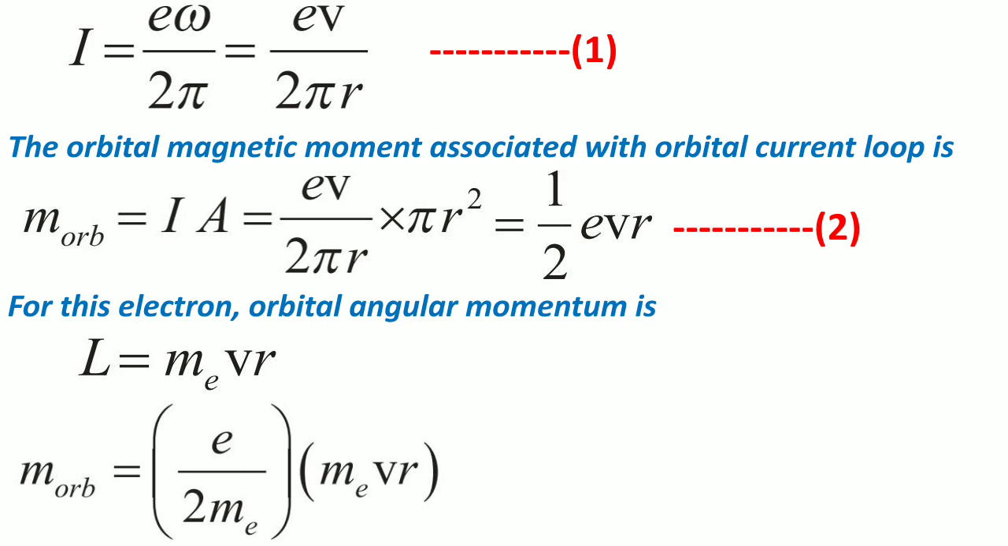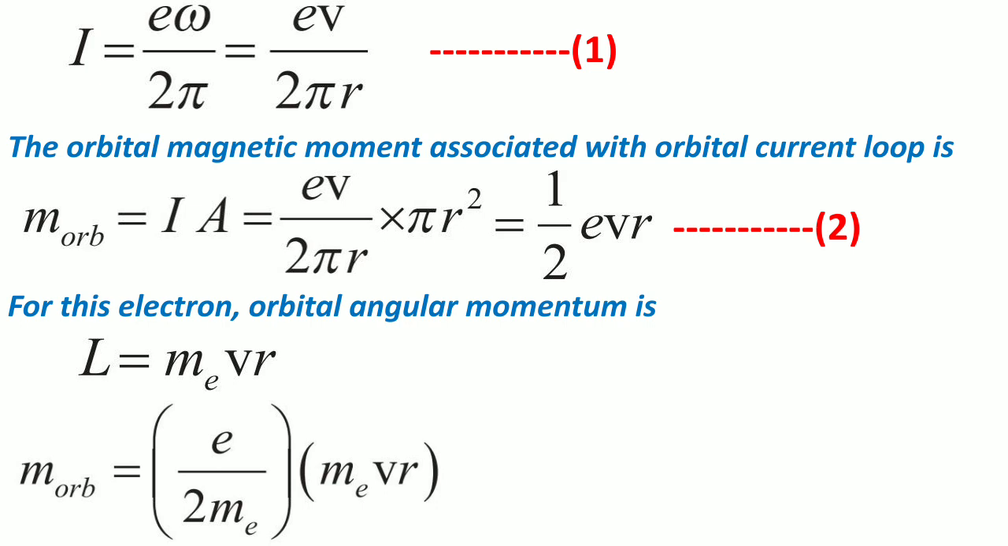can be written as m is equal to e upon 2 me times mevr. What we are going to do here is multiply and divide equation number 2 by the mass of the electron. So we will have e upon 2 me in one bracket, then in the next bracket we will have mevr. We have multiplied and divided by the mass of the electron and rearranged the terms.